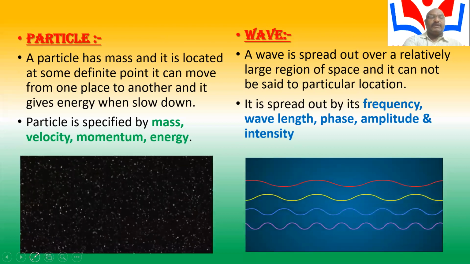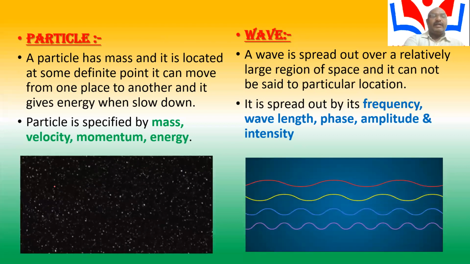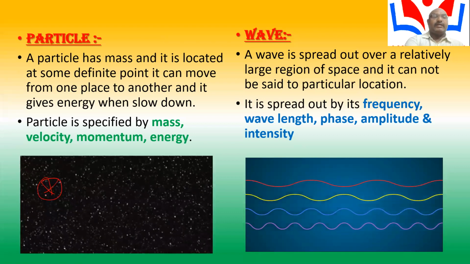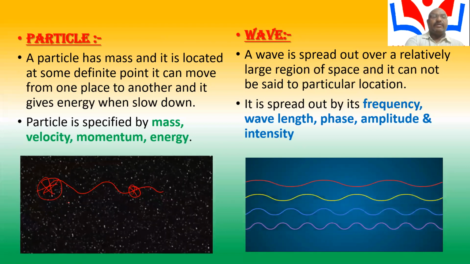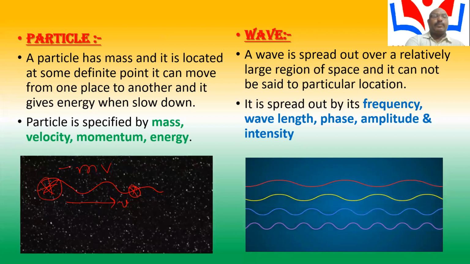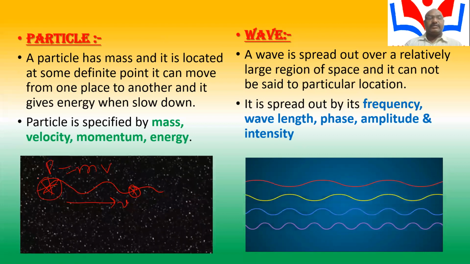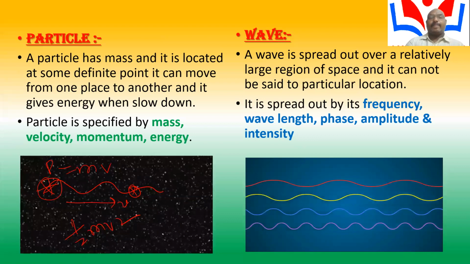The particle has a mass and moves from one place to another place with velocity v. The momentum is the product of mass and velocity, and kinetic energy is half m v square.